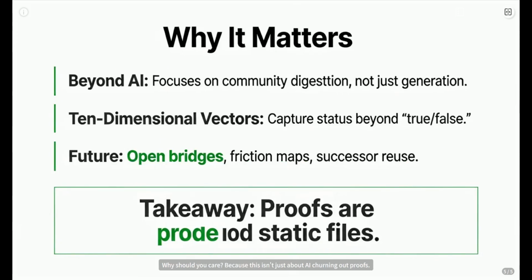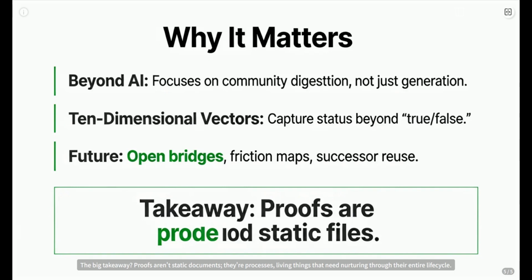Why should you care? Because this isn't just about AI churning out proofs. It's about ensuring those proofs become part of the collective knowledge, not just isolated artifacts. DPMCS uses 10-dimensional vectors to track a proof's status far beyond simple true or false. The future: more open bridges, better friction maps showing where understanding breaks down, and systems designed for easy reuse.